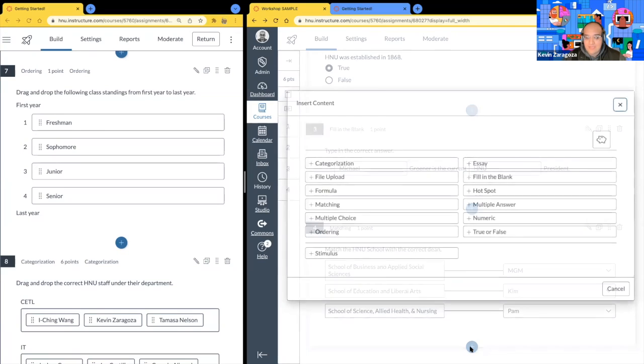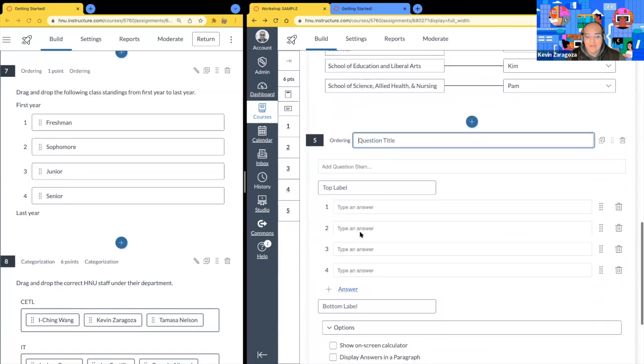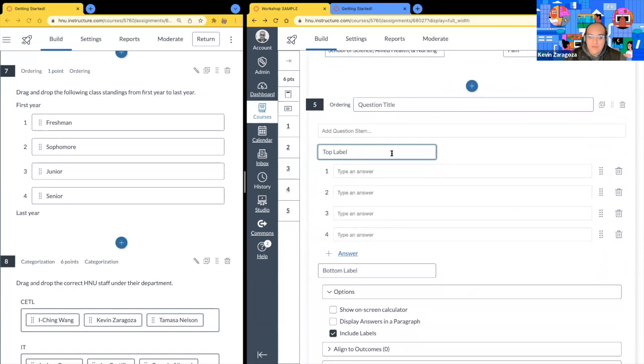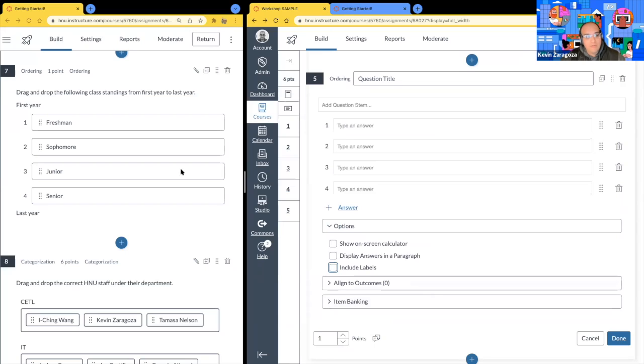So I'm going to hit plus. I'm going to find ordering. Let me scroll down just a little bit. And here are those labels that I was talking to you about. So if we think of the spectrum, our very left and our very right, this is where we can specify those two titles or names. It is optional. So if you just want to actually have it off, you don't want these labels to be at the top and at the bottom, we can turn it off.